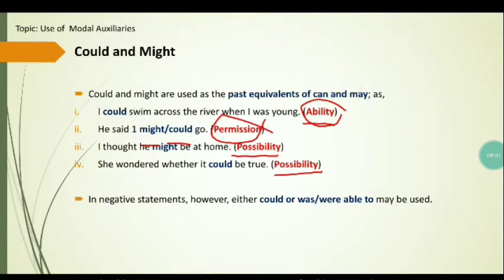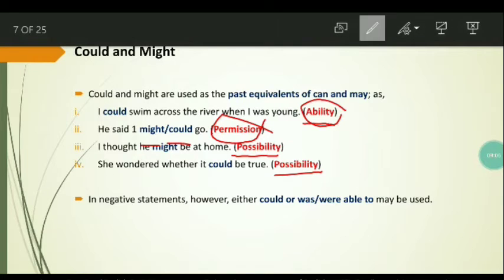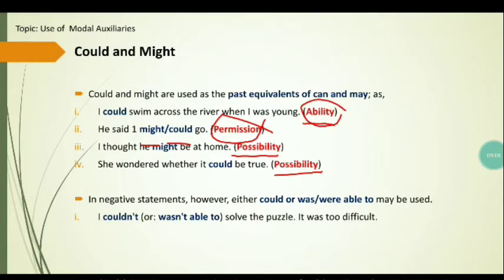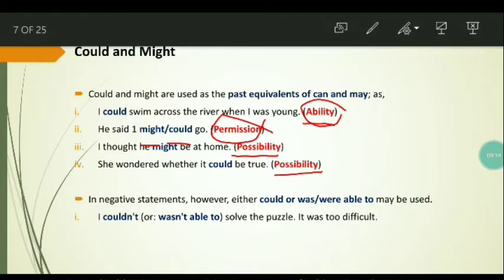In negative statements, however, either could or were able to may be used. For example, I couldn't solve the puzzle. It was too difficult. Instead of using couldn't, we can also use wasn't able to. For example, we can say that I wasn't able to solve the puzzle because it was too difficult.